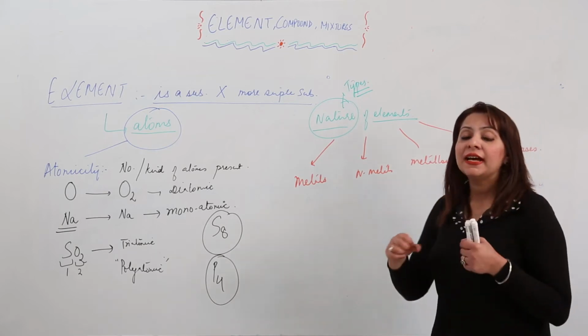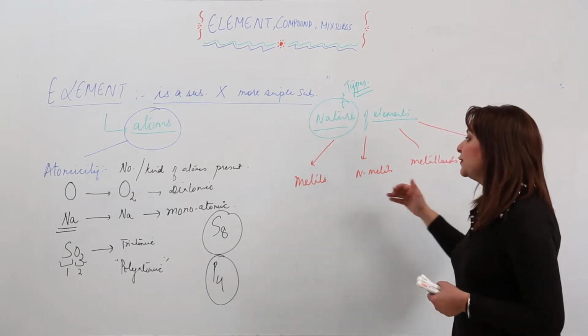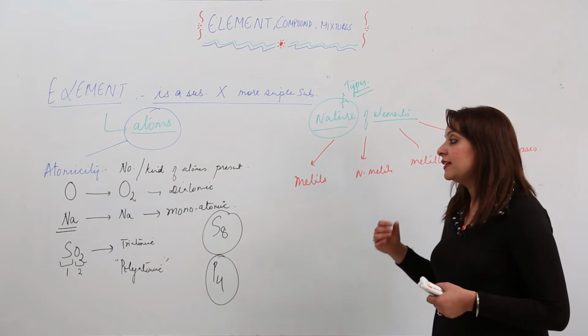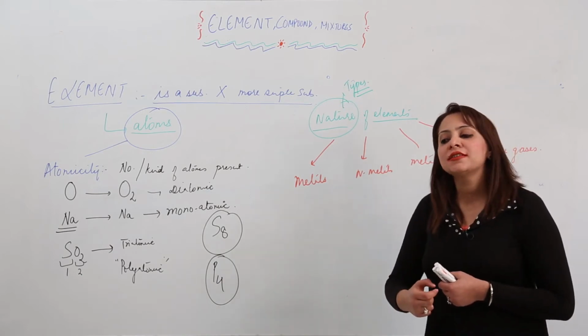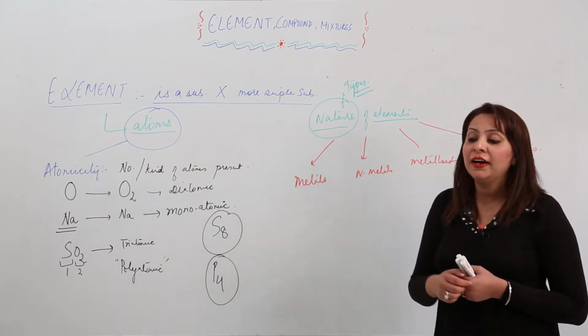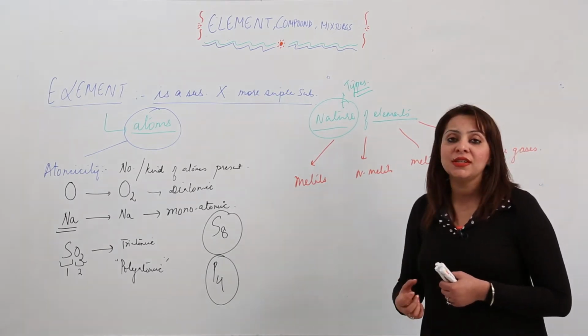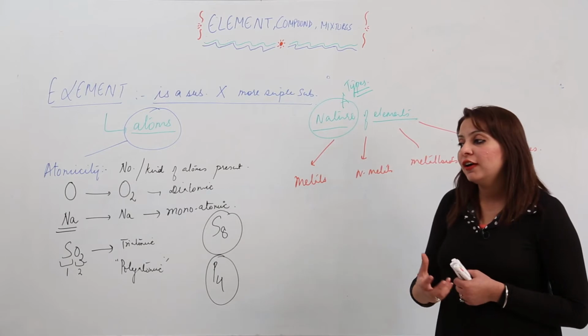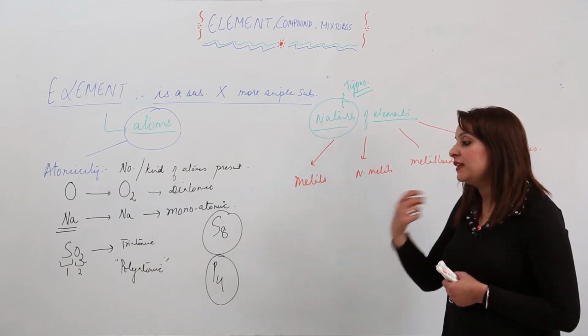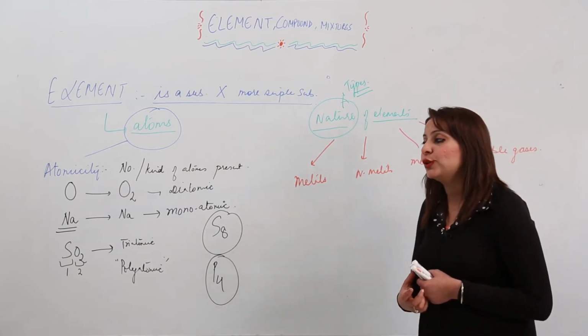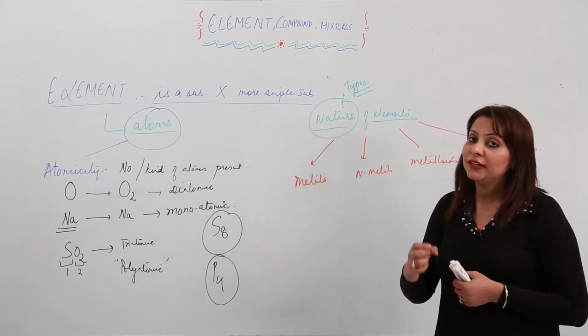Now, what is the criteria behind classifying the elements into the 4 categories? The criteria is only the properties, the physical and the chemical properties they show. That is how they conduct electricity, do they produce heat, if current is passed what happens, is heat produced or not, are they sonorous or lustrous.